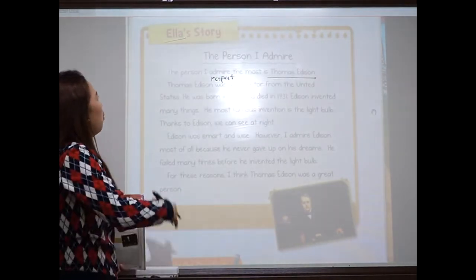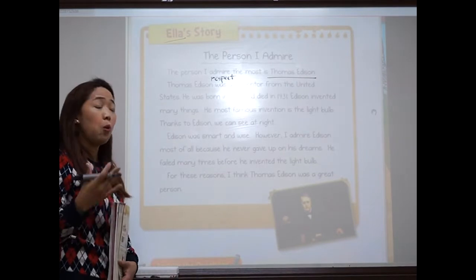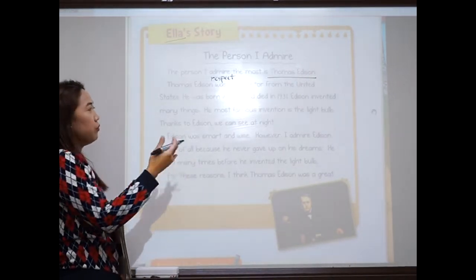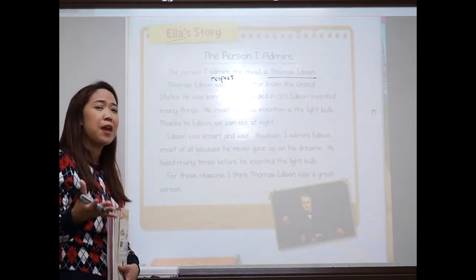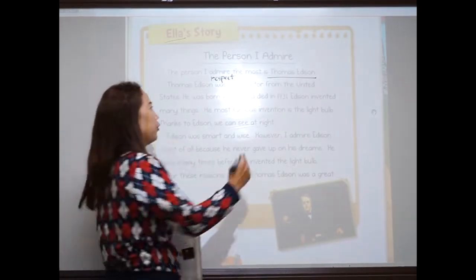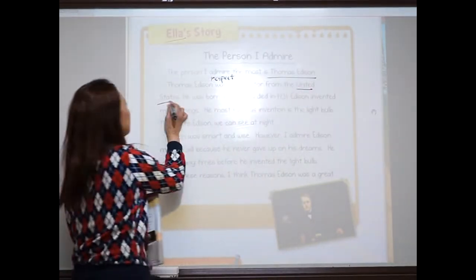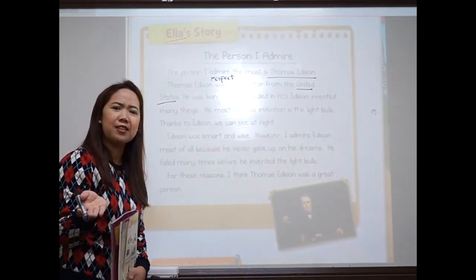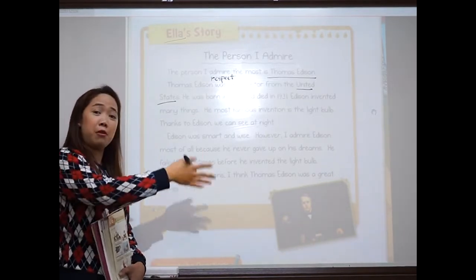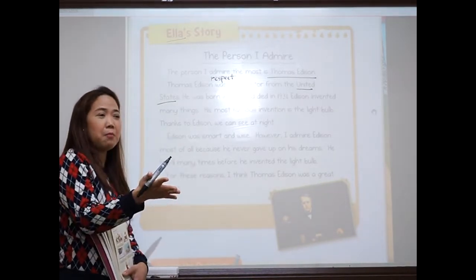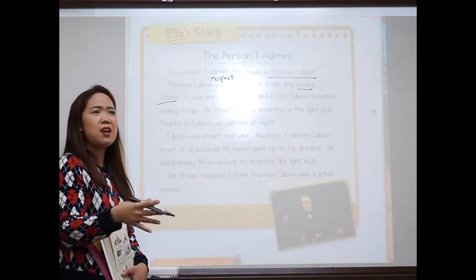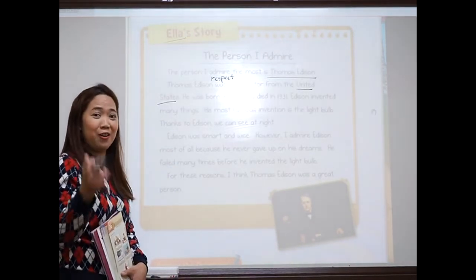And then, why does Ella admire Thomas Edison? It's because one of the reasons was because he was a very famous inventor. From what country? Very good. He was from the United States. Where is the United States? Okay, so you can call America, America, or the United States of America, or the United States, or US, or USA, or the States, or America, all right?